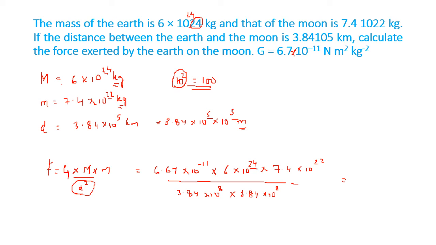Now 24 plus 22 is 46. 46 minus 11 is 35. 35 minus 8 is 27, and 27 minus 8 is 19. So we get 10 raised to the power 19. Okay, and this number here we'll have to do 6.67 into 6 into 7.4 divided by 3.84 into 3.84. So this is the division you will have to do on your own.